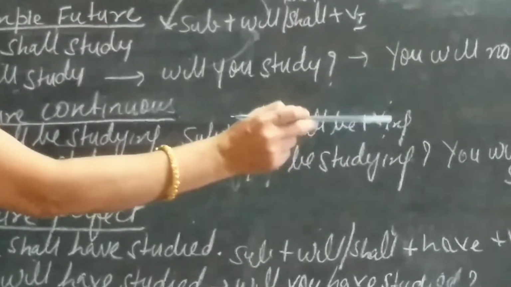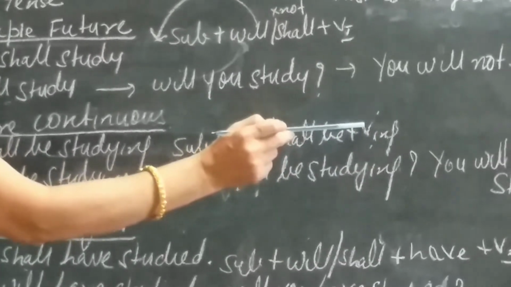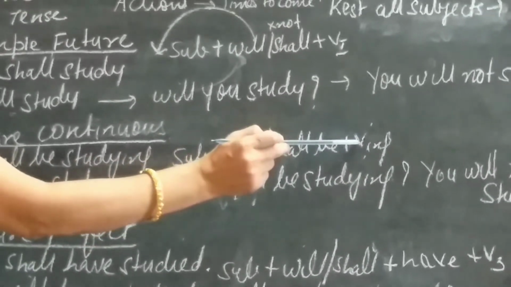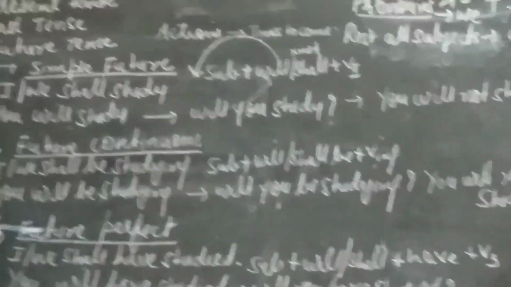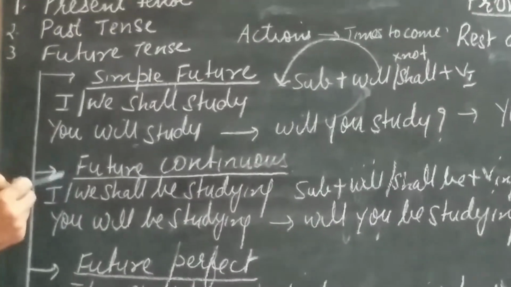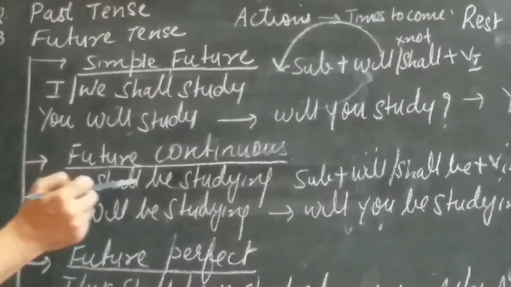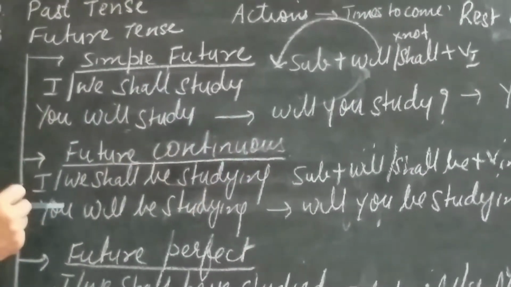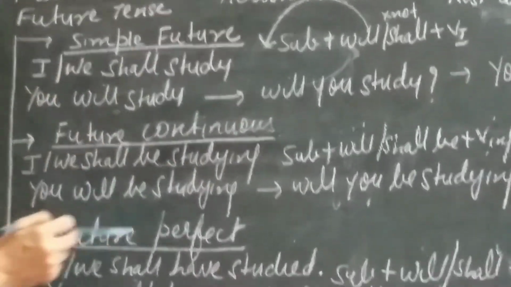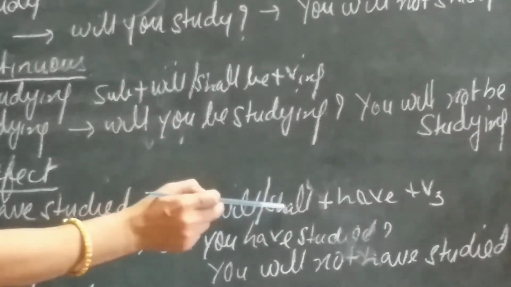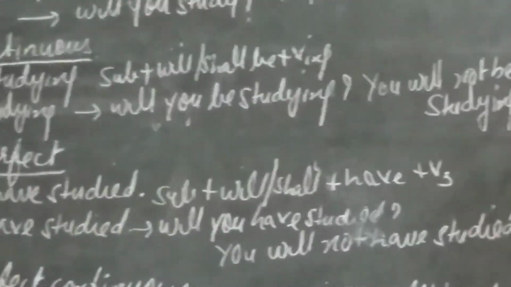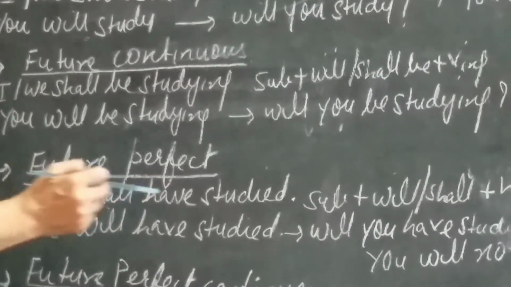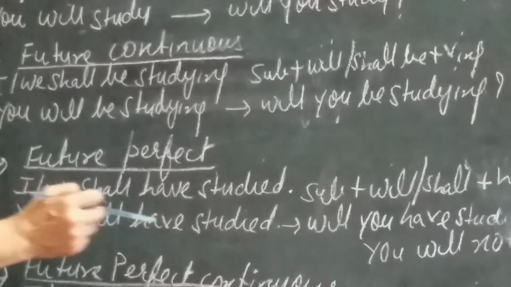Now I have been telling you, ing is put with the very first form of the verb, like play, playing; do, doing; understand, understanding. So our sentence becomes like this: I or we shall be studying, or you will be studying. For future perfect, our sentence structure is subject plus will or shall plus have and the verb third form. So the sentence becomes we shall have studied, or you will have studied.